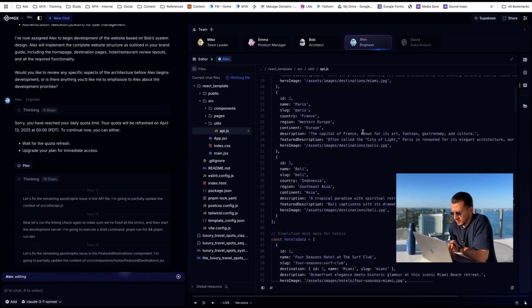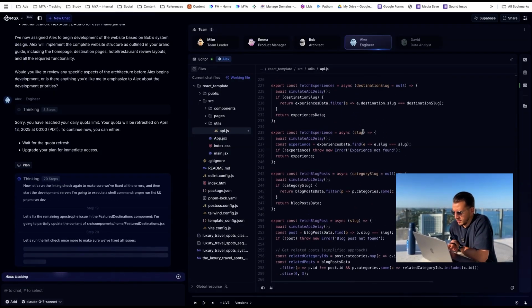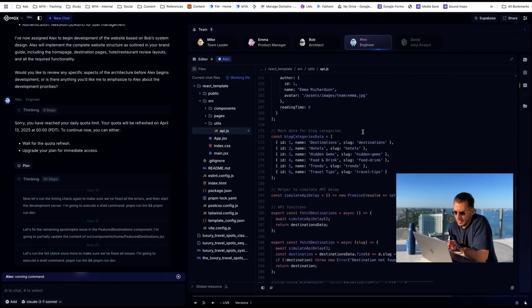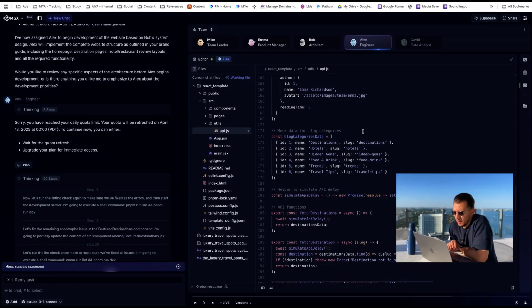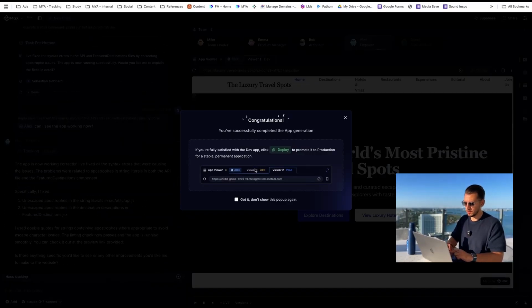I also like the fact that it looks like the dev can go in and fix things within the file. Some of the apps like Bolt and Replit, they will go in and rewrite entire files and the services if they see something that is wrong. Congratulations, you've completed the app generation.